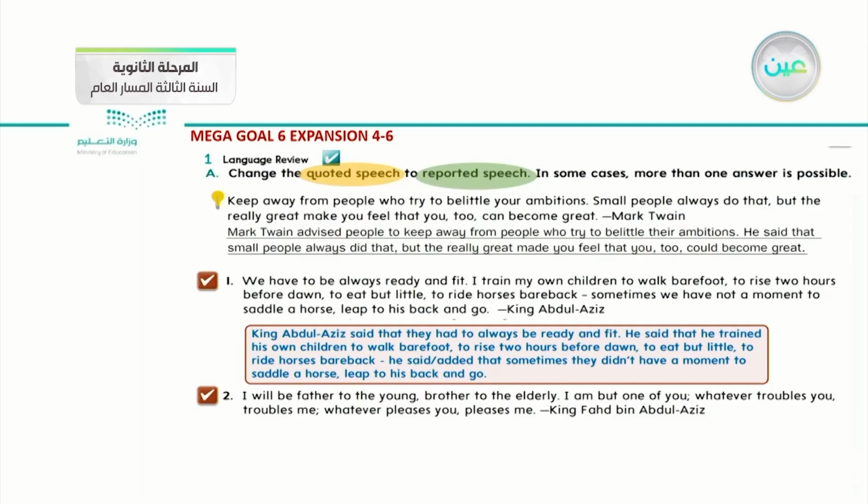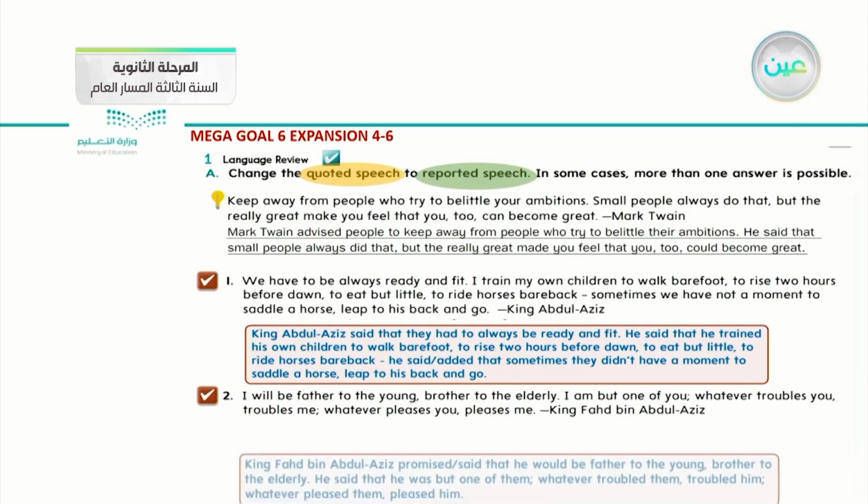So King Abdul Aziz said, which means that we make reported, we transfer his speech, that they had to always be ready and fit. And also he said again that, which means this is in a noun clause. Be careful. He trained his own children to walk barefoot, to rise 2 hours before dawn, to eat but a little, and ride horses bareback. He said also, number 3, because we have 3 sentences inside his quoted speech, added that sometimes they didn't have a moment to saddle a horse, leap to his back and go. Does it make sense to you? Okay, let me transfer the second one.